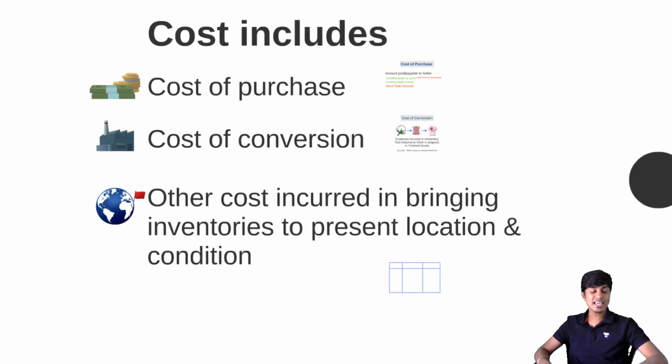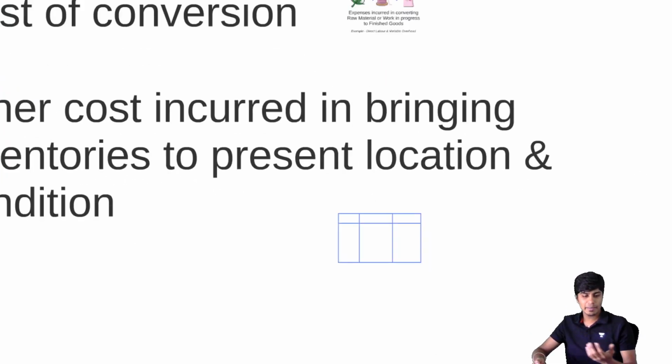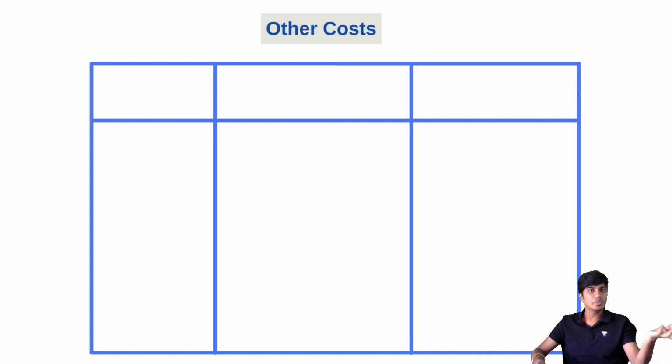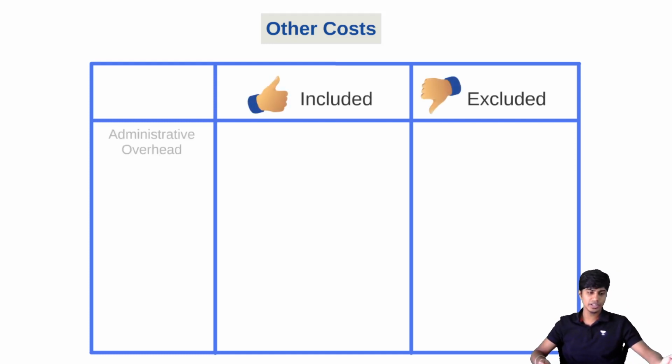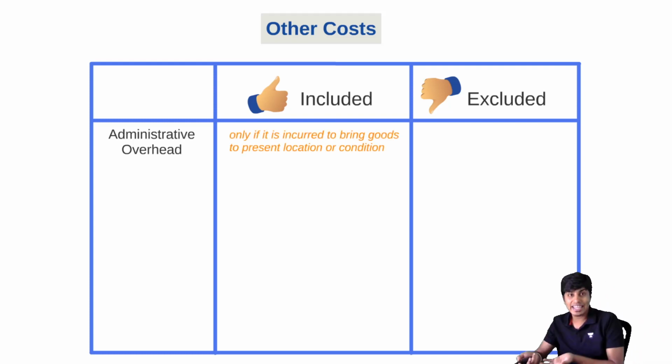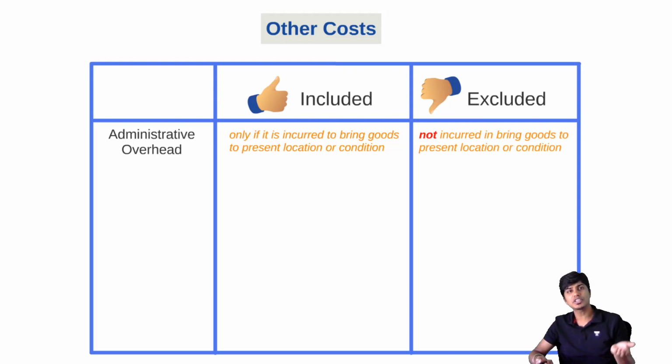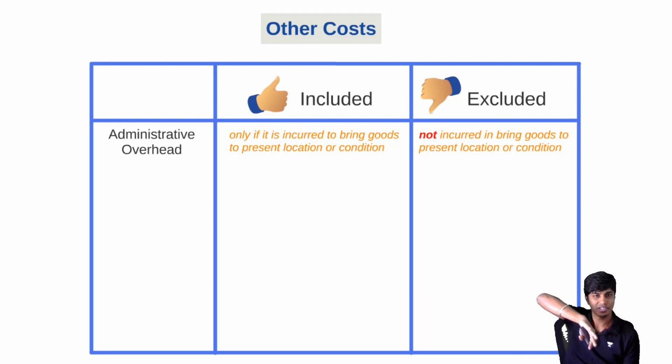Done. Then the next thing is other cost. Any other cost that is incurred in the process of bringing that finished goods to the location where it is, or the condition that it is in. For example, I'll tell you the item and I'll tell you whether it is included or not included. First item, administrative overhead. It will be included if it is in nature of bringing the goods to present location and condition. If it is post production administration, if it is administration after the goods are manufactured, then that is not included. Or if such administration is at a different level and it is not factory level administration, then again it's not included.